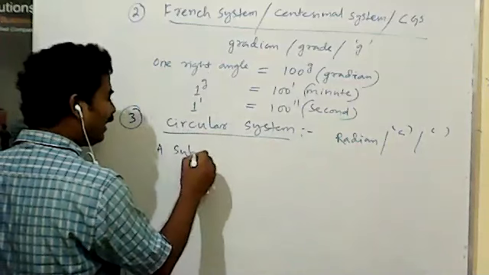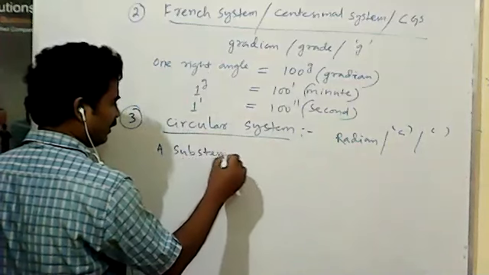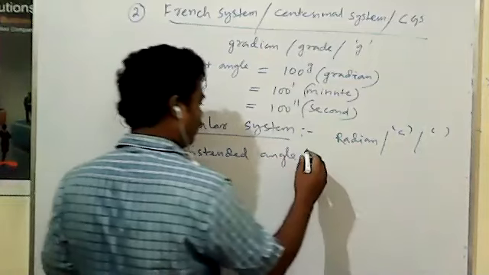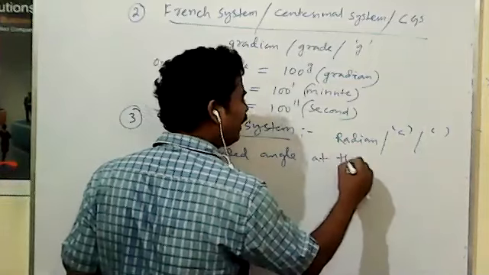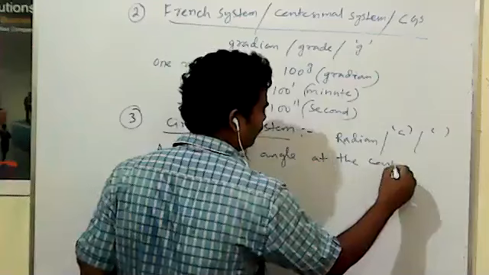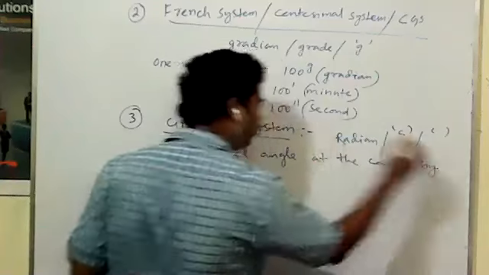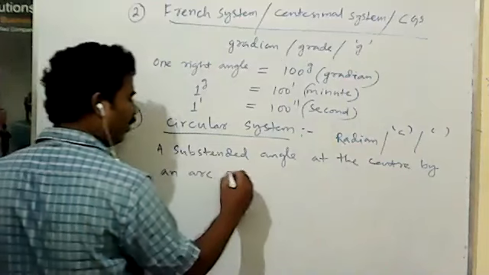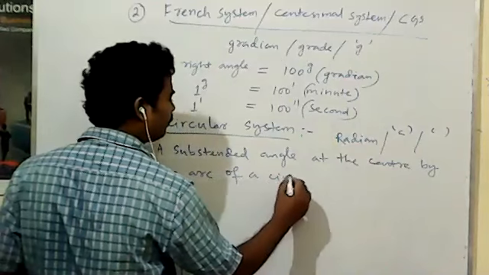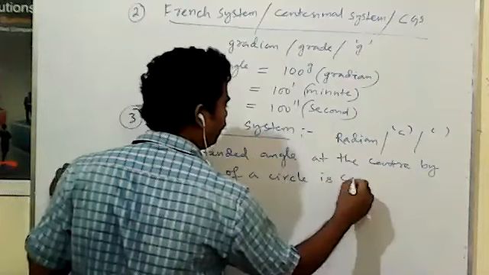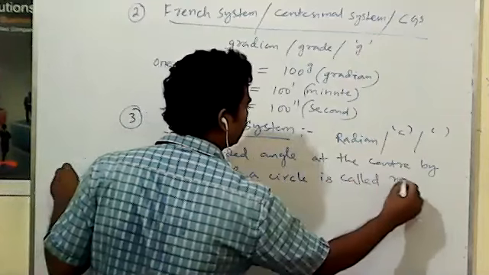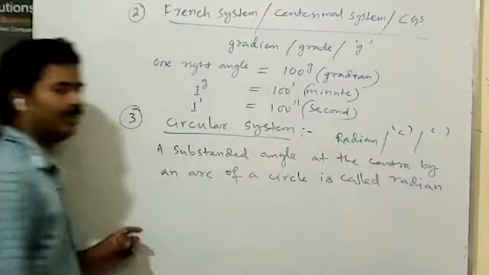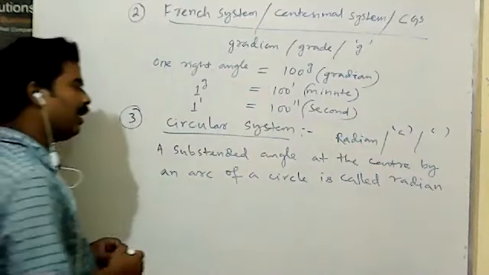A subtended angle at the center by an arc of a circle is called radian.